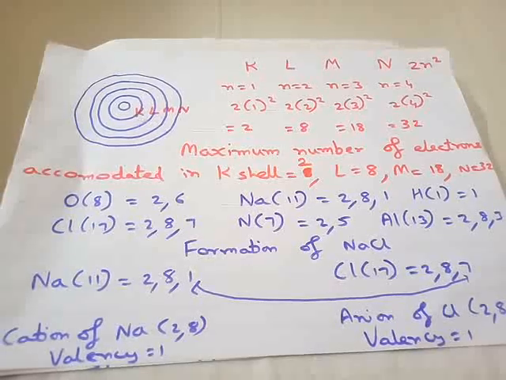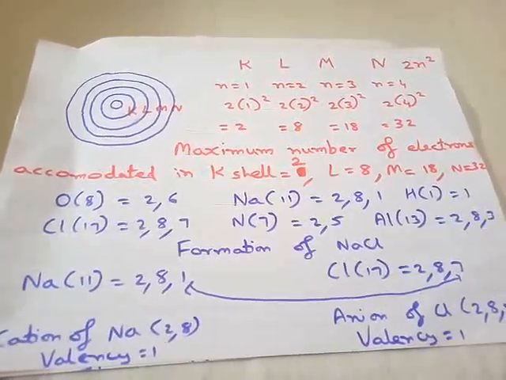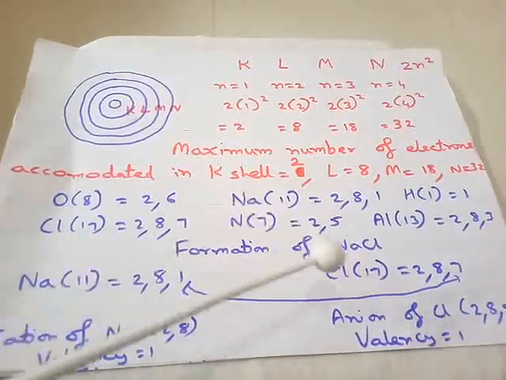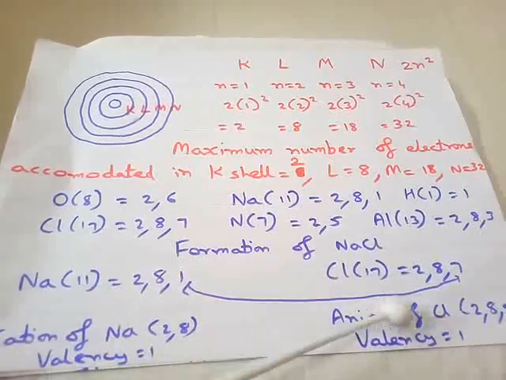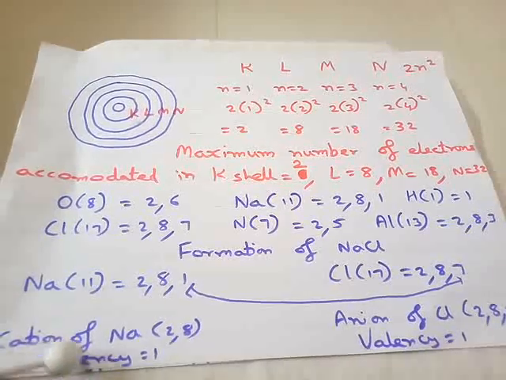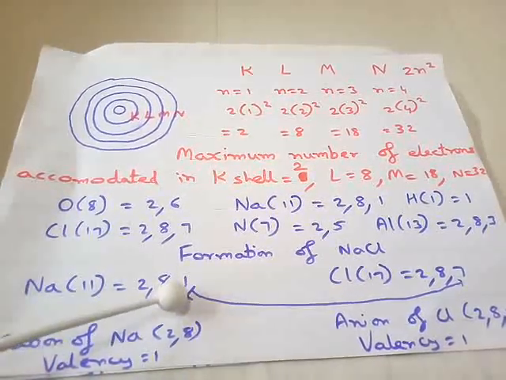Even if 8 electrons are there in the third shell, the shell is completely filled and stable. So when sodium and chlorine come near each other, sodium will donate this 1 electron to chlorine. So sodium will become a cation. A cation of sodium will be formed. Why? Because it has donated 1 electron.